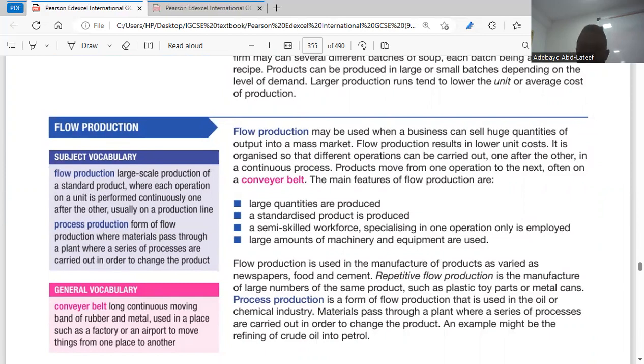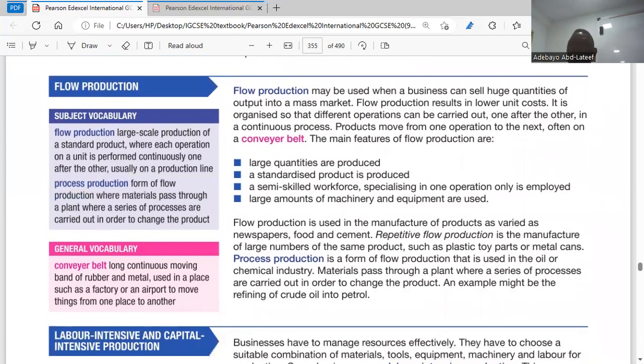The main features of flow production are, one, large quantities are produced. We produce large quantities of products. A standardized product is produced. It has a specific standard. So whatever you produce right now, you use the same method of production all through for that production. That's why we call it standardized.